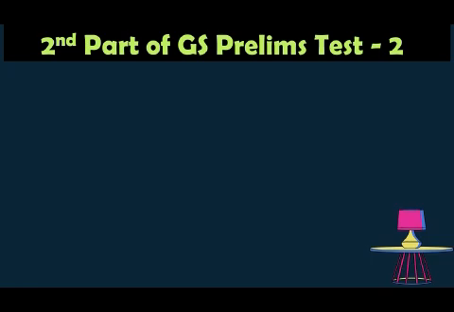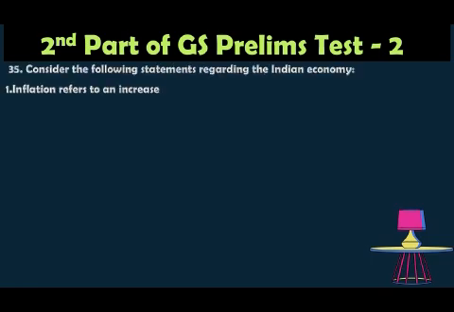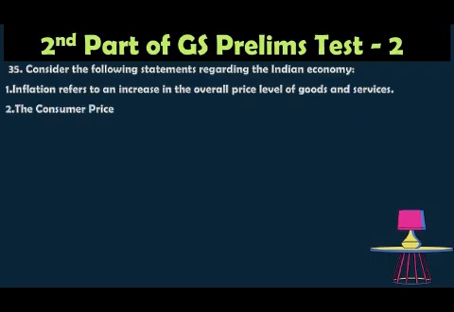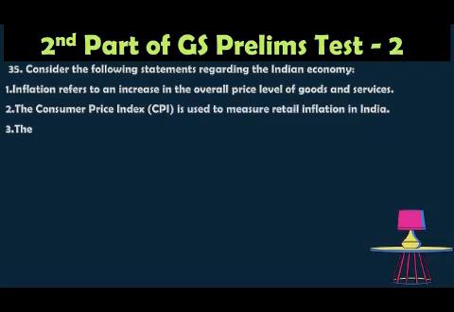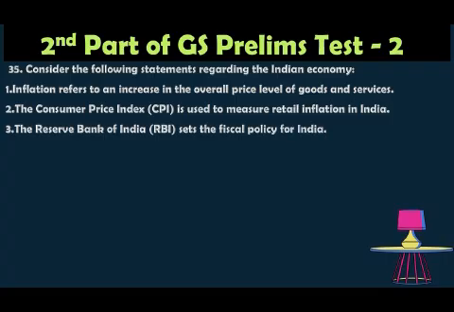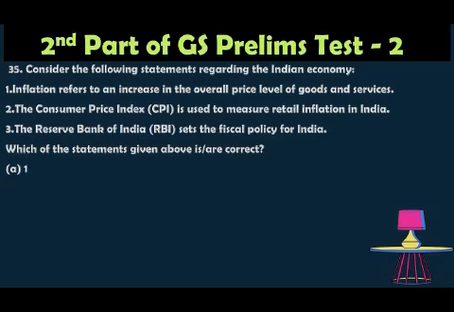Question number 35. Consider the following statements regarding the Indian economy. 1. Inflation refers to an increase in the overall price level of goods and services. 2. The Consumer Price Index is used to measure retail inflation in India. 3. The Reserve Bank of India advises the fiscal policy for India. Which of the statements given above is correct?